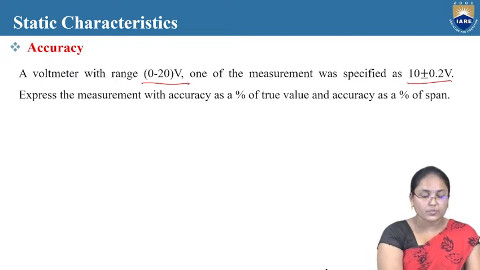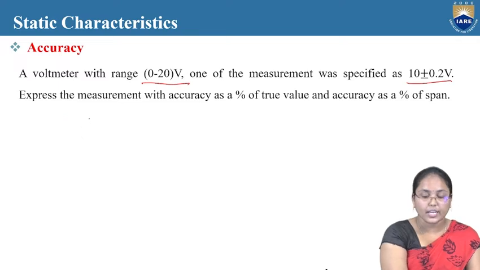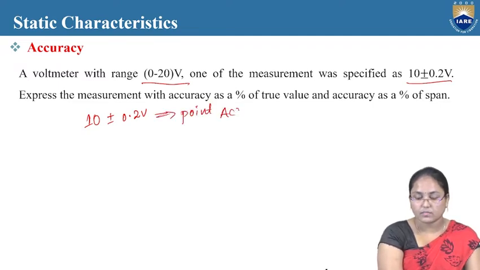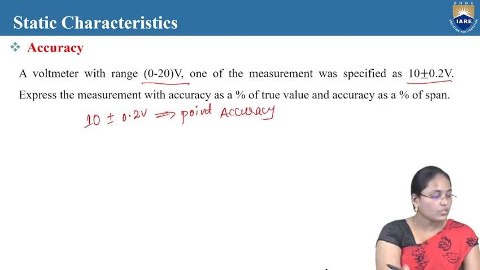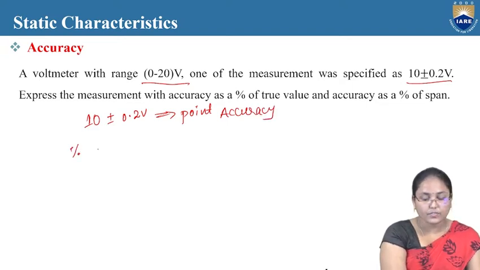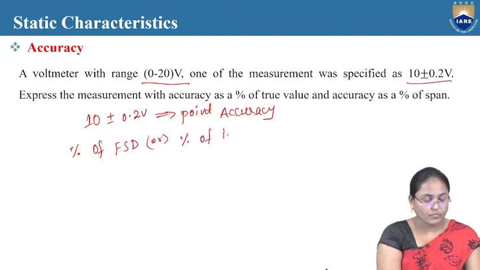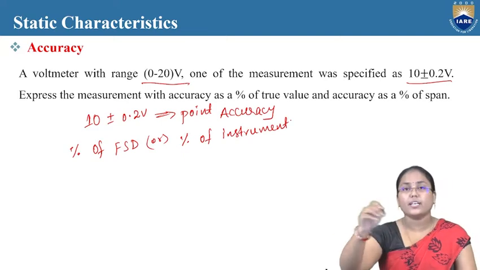Now, when we look at this one, the 10 plus or minus 0.2 volts is nothing but the point accuracy. So now here the percentage of full scale deflection, or the percentage of instrument variation, like up to which point the particular deflection can take place.